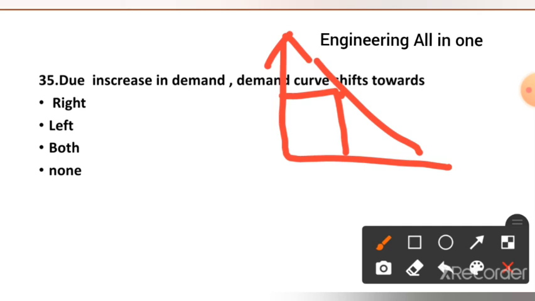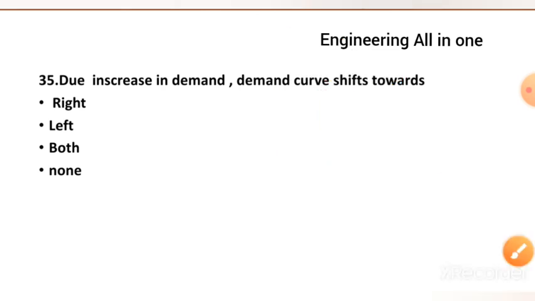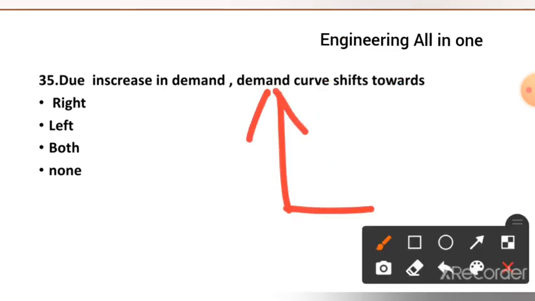Now due to increase in demand, demand has reached here. The demand curve will shift here. And this is referred to as the rightward shift. Initially this was this and now this.